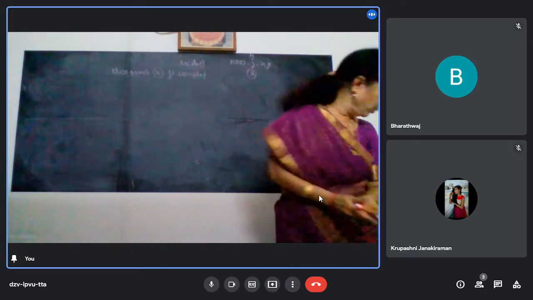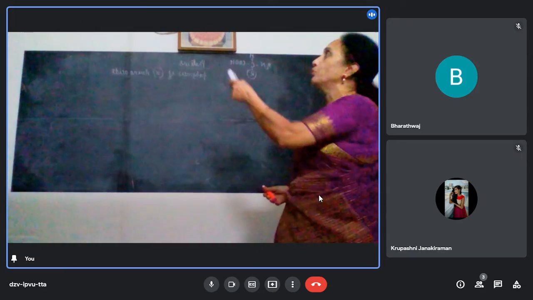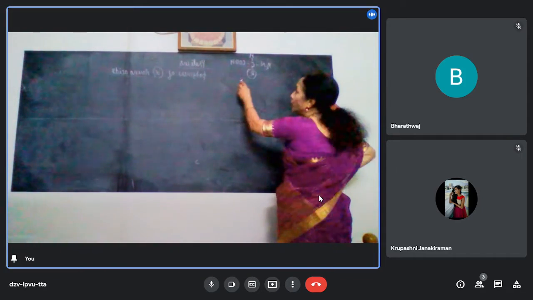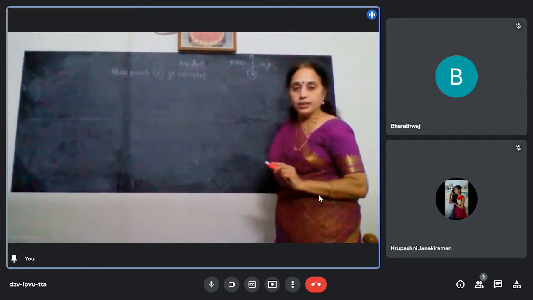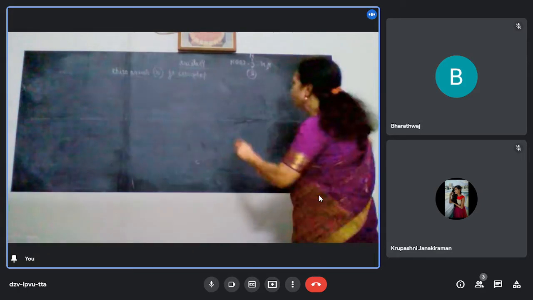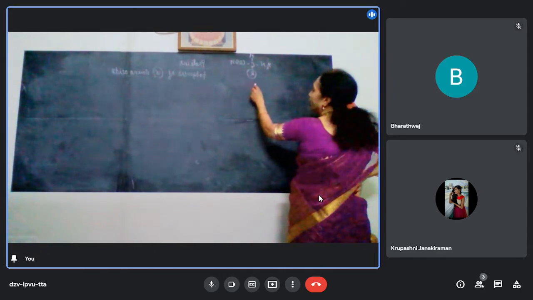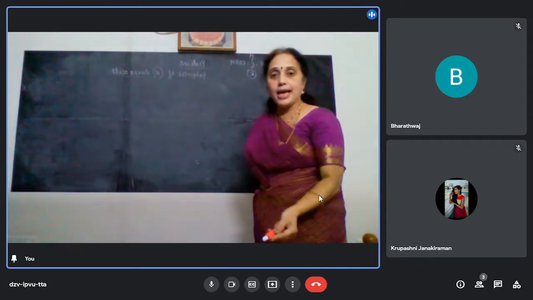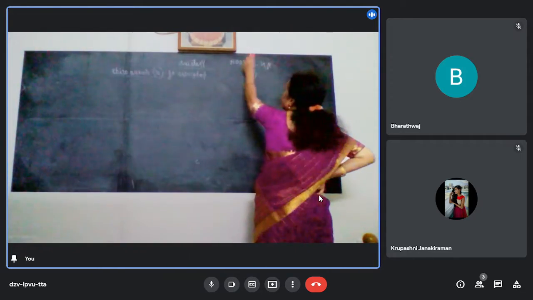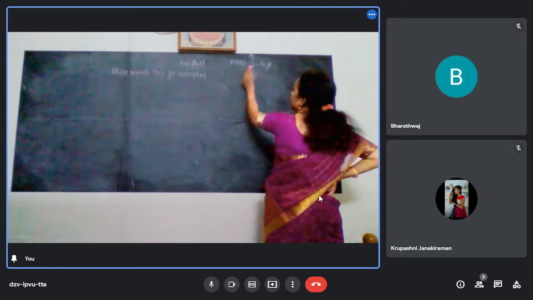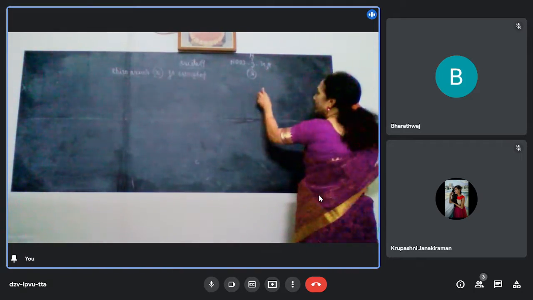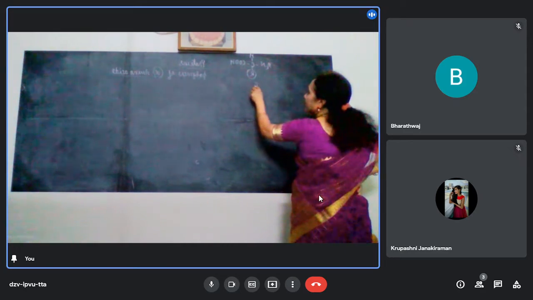So I will show you different R groups and how different amino acids are formed. I am going to write here only the R groups. When it is asked in the exam, you will have to write these 3 compulsorily and then write the R group, whatever you are learning now. Okay. First amino acid is glycine.